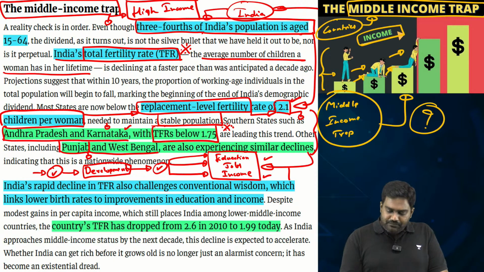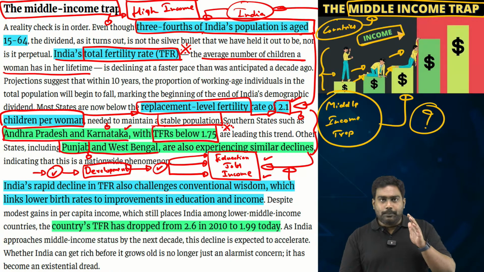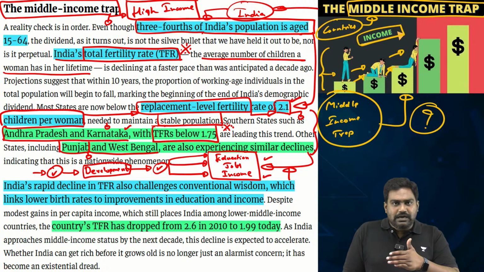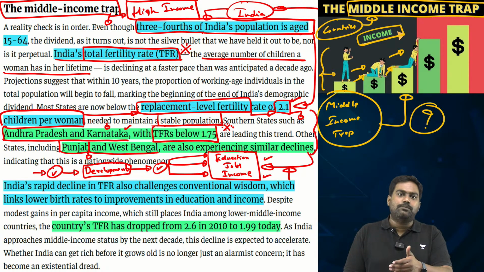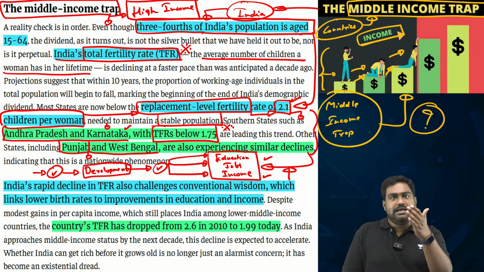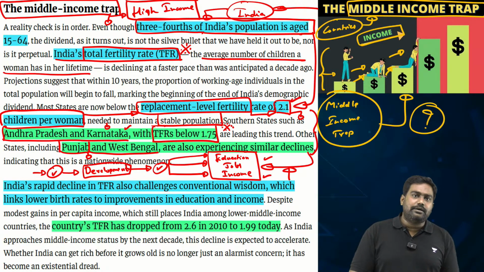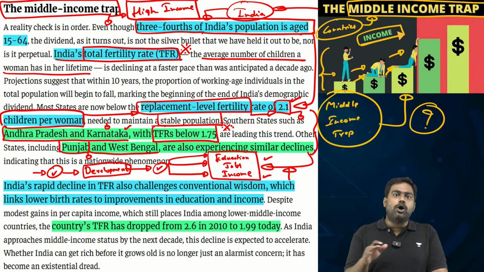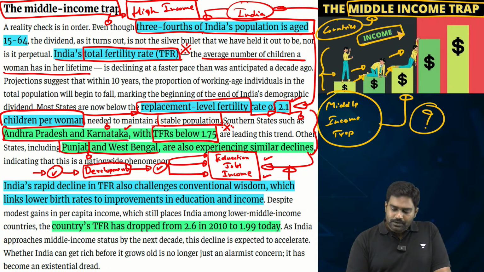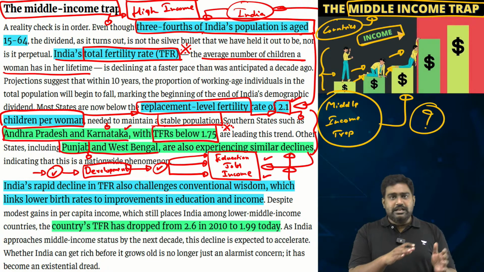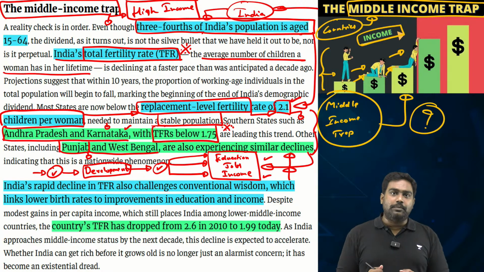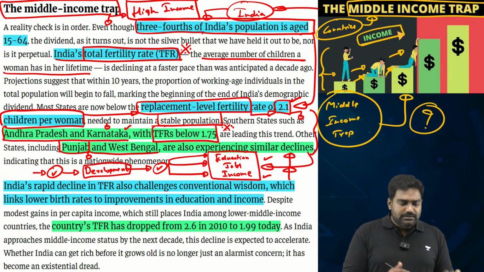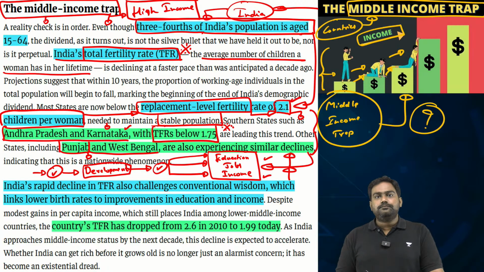At this rate, we will enter a stage of population decline. We are hardly a decade away from seeing a drop in our population numbers, and this will peak sometime in the middle of the century. After 2050, somewhere around 2070, we will see a drastic decline in India's population. So a declining population with an increasing old age population, with no growth and being trapped in the middle income category, would be a nightmare for India.